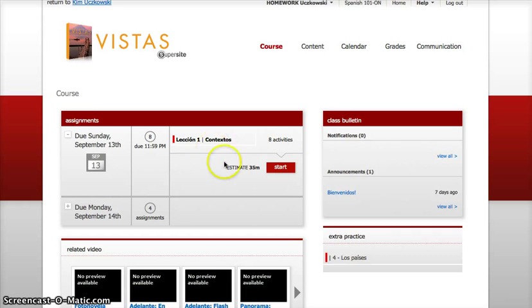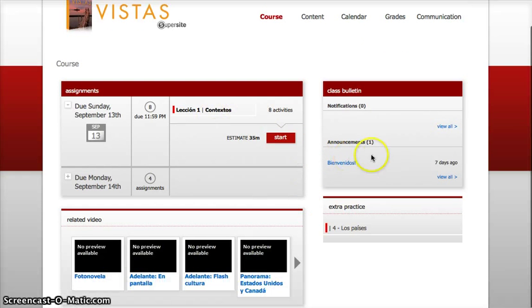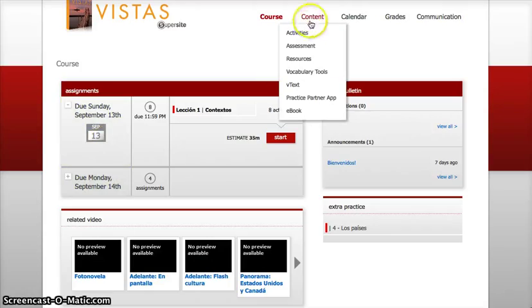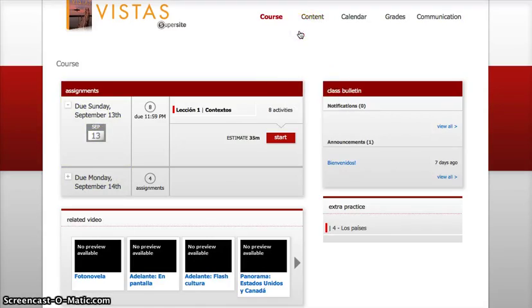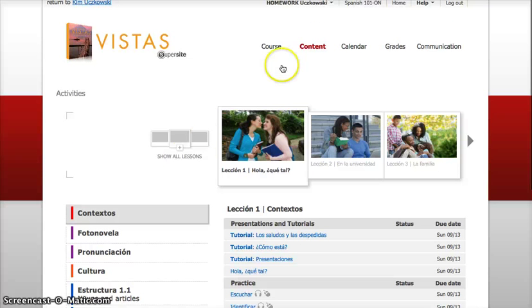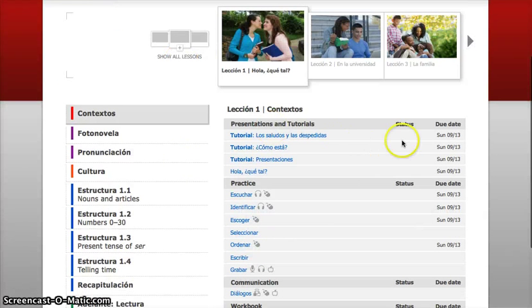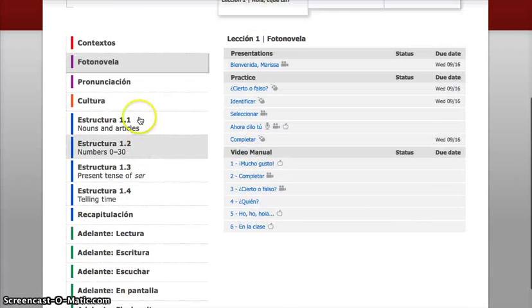Now, when you see this, you can click through this and go to the dates and whatever, highlight these and just pop them up, or you can go to content, which is the easiest way. Click on activities. The next page will pop up and it'll show you everything that is dated is what's due. So you have to complete those. So we have in contextos, we have in fotonovela a little bit, and then we have estructura.